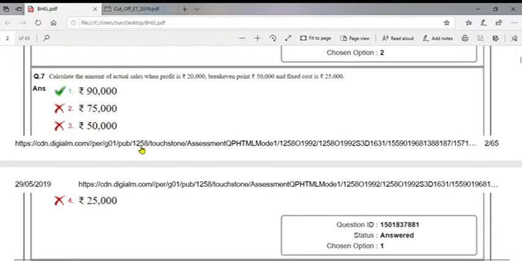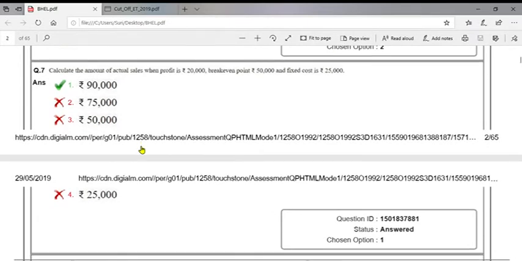Calculate the amount of actual sales when profit is 20,000, break-even point 50,000 and fixed cost is 25,000. Here this question is from marginal costing. Given break-even point 50,000, fixed cost 25,000, profit 20,000. He is asking actual sales, how much. So contribution equals fixed cost plus profit. Here profit 20,000, fixed cost 25,000. So contribution 45,000.